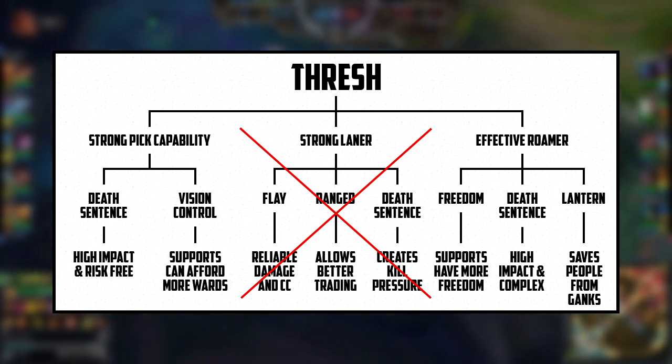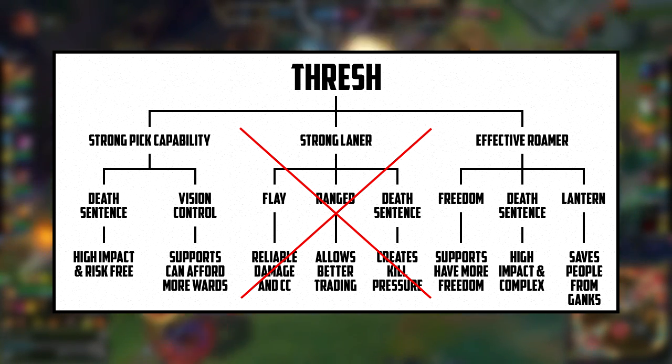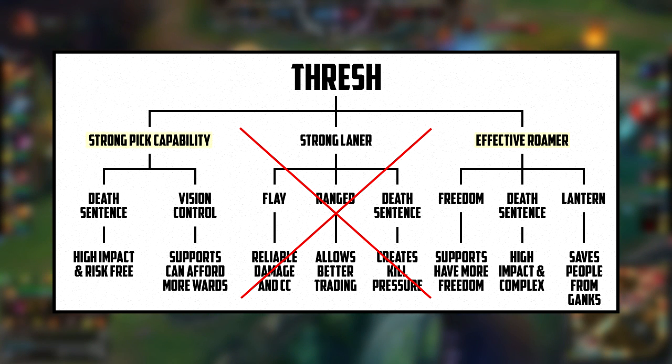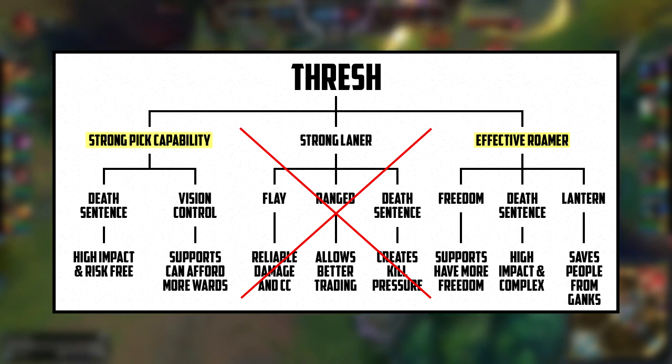For example, if he was a good roamer but couldn't create picks, I wouldn't want to play him. And conversely, if he could create picks but wasn't a good roamer, I wouldn't want to play him either. This is a case where we'll have multiple root causes, and that's okay. It actually helps us narrow down our champion similarities a bit easier, so it's definitely not a bad thing.